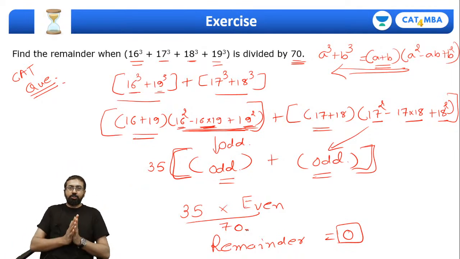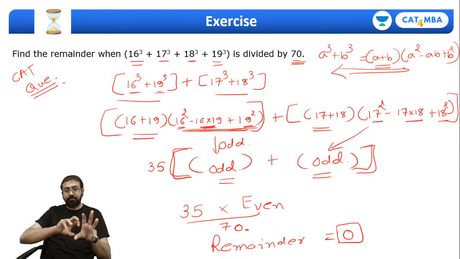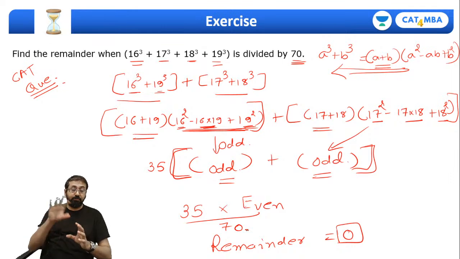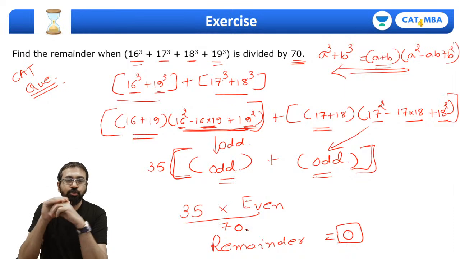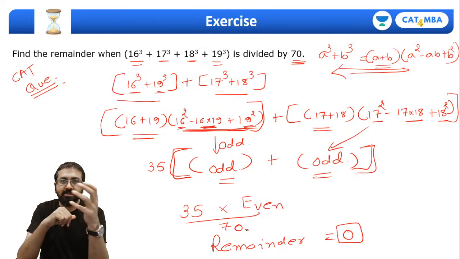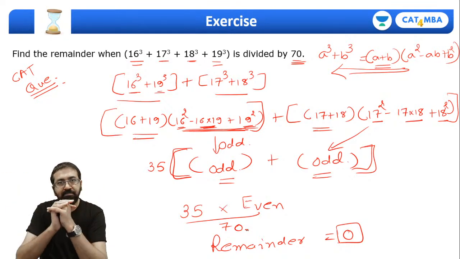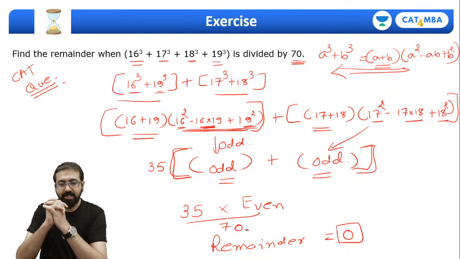Understood guys? Show me a thumbs up if you understood this question. Now you may come across different questions based on the same concept. You should be able to figure out. So here we have applied that a cube plus b cube funda. You may have to apply something else, something like a square minus b square or any other formula. Are we clear? Right, great.